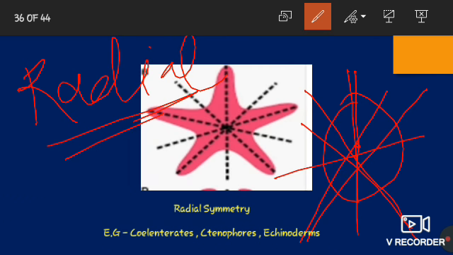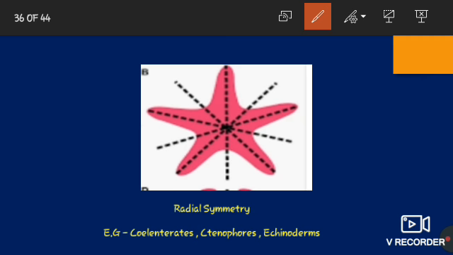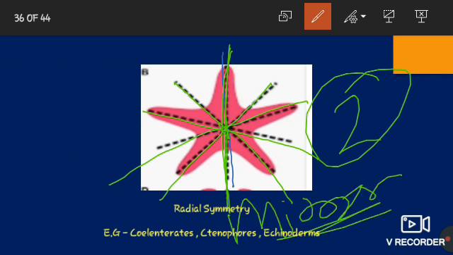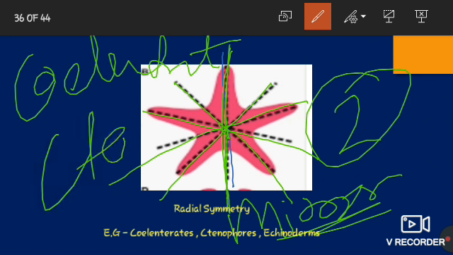As you can see in this diagram also, these are the planes of symmetry that pass through the central axis. And it can be any plane, either this one, this one, this one. And we can divide the organism into two identical halves, two identical halves. That means mirror images of each other. Examples are coelenterates, ctenophores, and echinoderms.